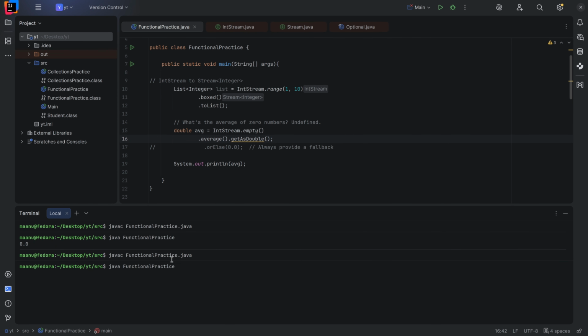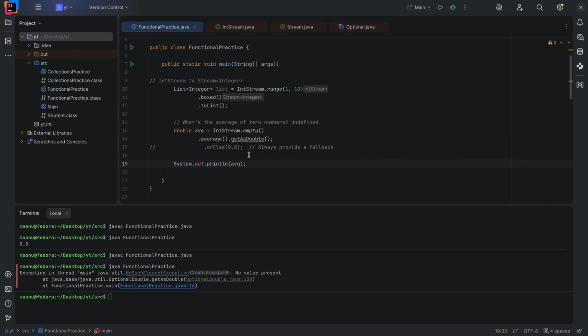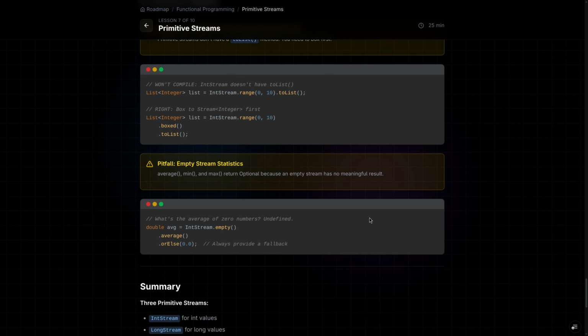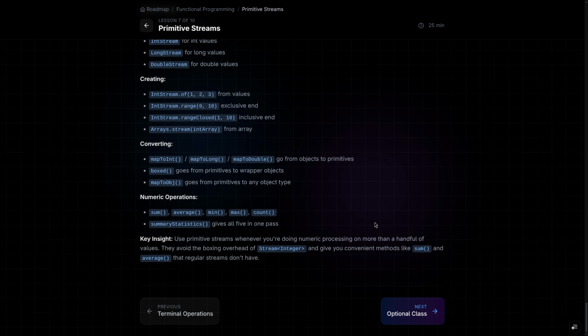No compilation error, but a runtime error: we will get an exception, NoSuchElementException. We can handle it with exception handling, but we can avoid it using orElse. Now we can move forward with our summary part and then the next chapter, which is the Optional class.